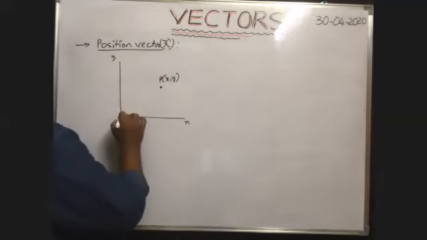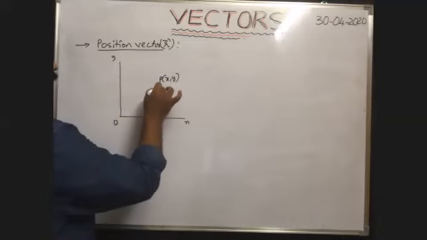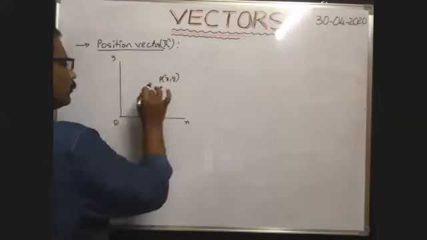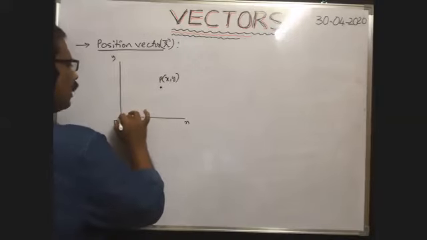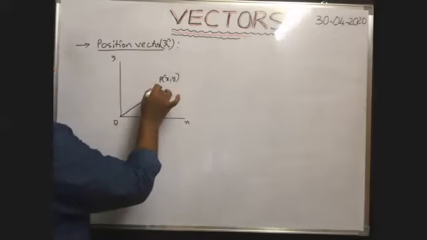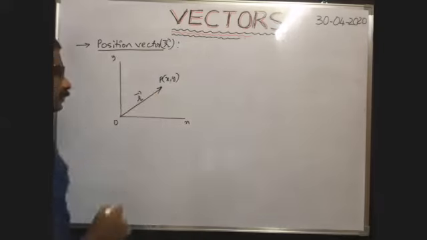Then the line with respect to origin, at what position the particle lies, that is called the position vector. To obtain the position vector, you join origin and the point P. This is the position vector of this particle with respect to origin. That is represented with r bar.